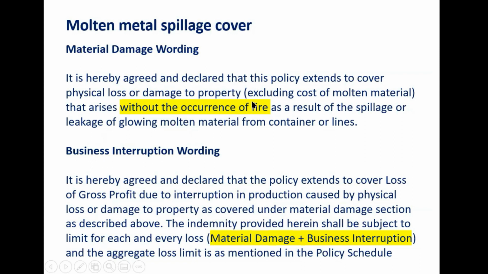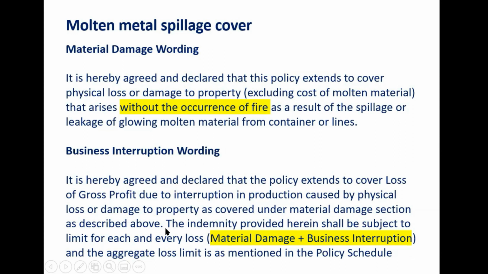Now it has got another component also, business interruption. Because fire has not taken place, so resultant interruption in production will also not be paid under your basic policy. So you will have to go for add-on cover, business interruption cover arising out of this incidence, material damage, means spillage of molten metal. It will result into interruption in production process, and that will also be paid provided you have taken BI extension against molten metal spillage cover. So normally it is taken together, material damage as well as business interruption.